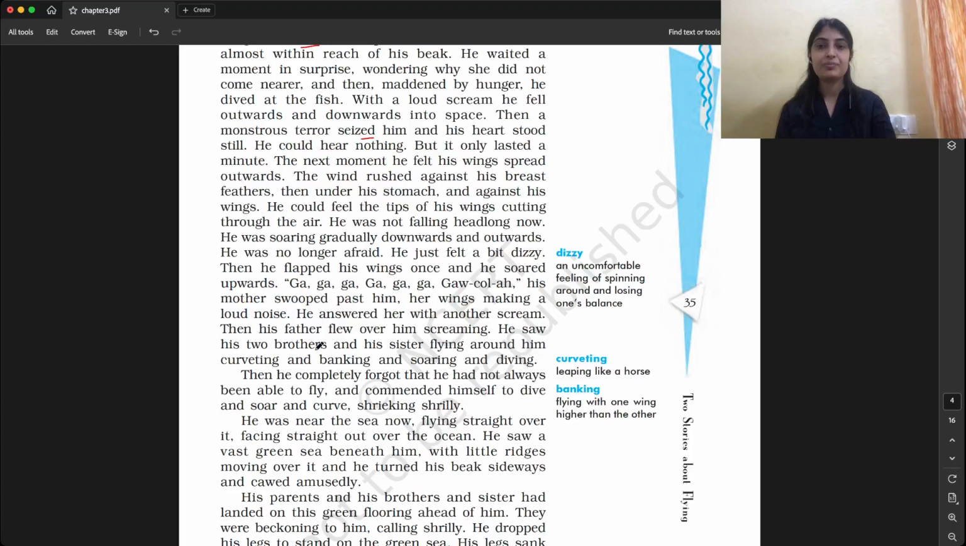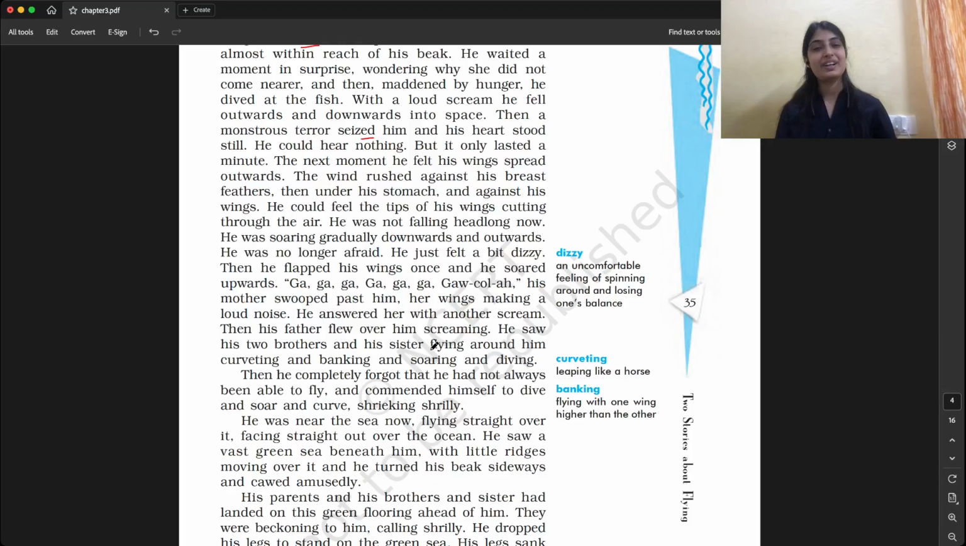So his two brothers and his sister also started to celebrate this little victory, that he was able to fly from the ledge. For the first time, he was flying from the ledge.